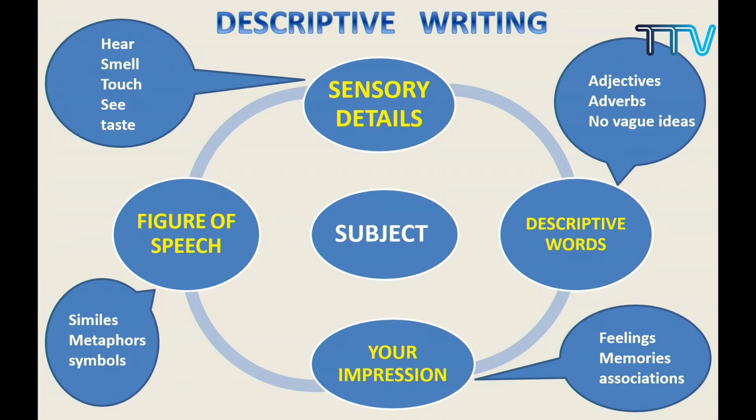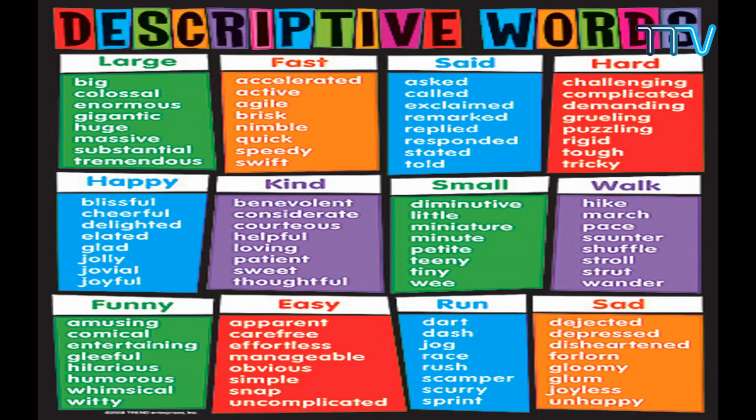So I told you in descriptive writing, we make extensive use of adjectives, describing words. So you need to keep a separate notebook where you try to collect all the different words, which will strengthen your vocabulary. Now let us look at this, which I have just taken from Google. There may be so many other examples, for example, large instead of large.